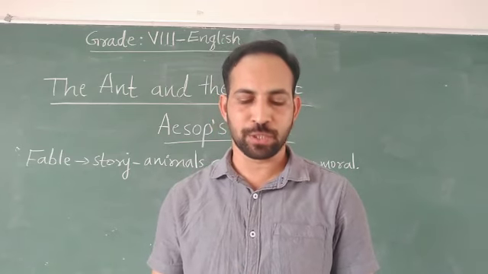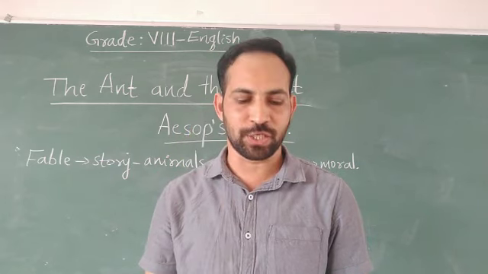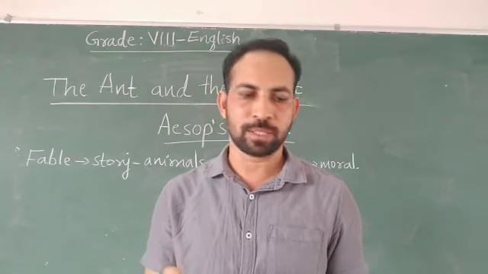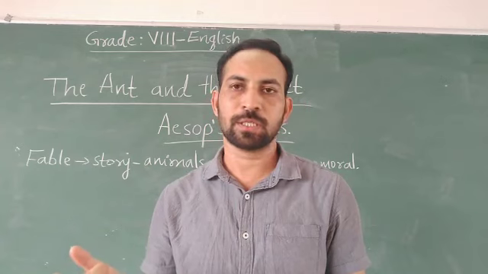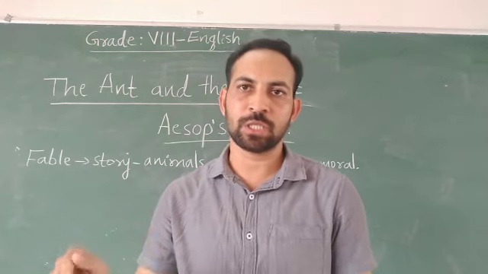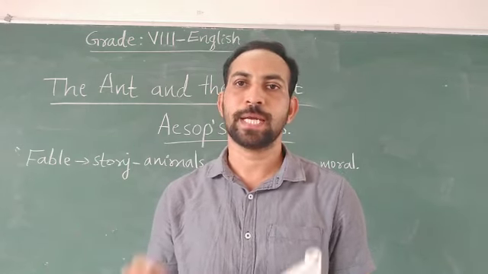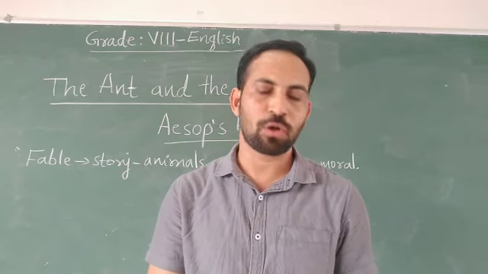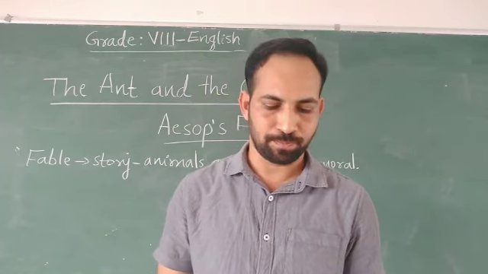Here the poet has used a poetic device called personification, giving human qualities to the animals. For example, he found. He means here the cricket. Rather than using it, the poet has used he. Another, his cupboard, instead of its cupboard. His here means the cricket's. That is the poetic device, personification.